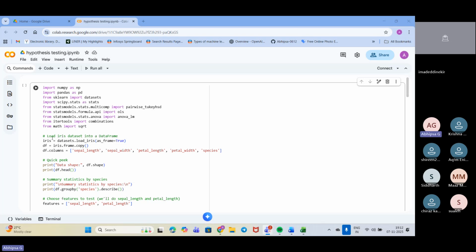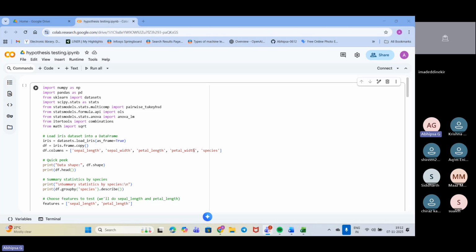Now you can see that we load the iris dataset into the data frame. So we have just loaded the iris dataset. Now we have gone ahead with the frame and the columns, df.columns, that we have just checked. The copy is basically to create a copy from the original.